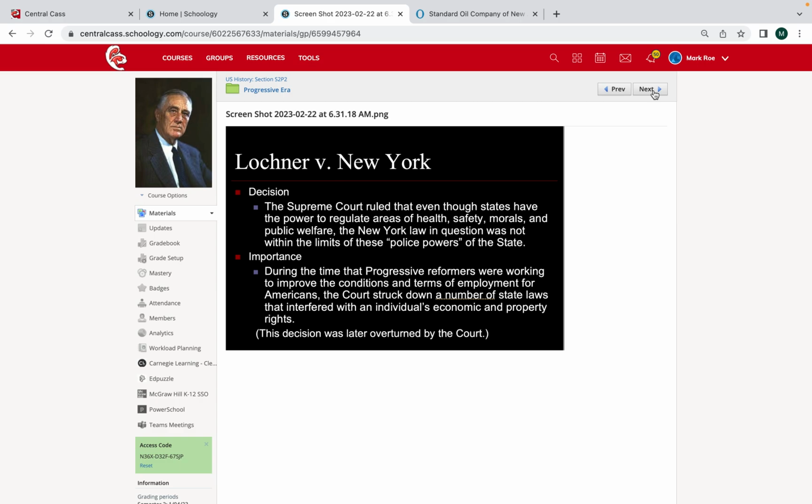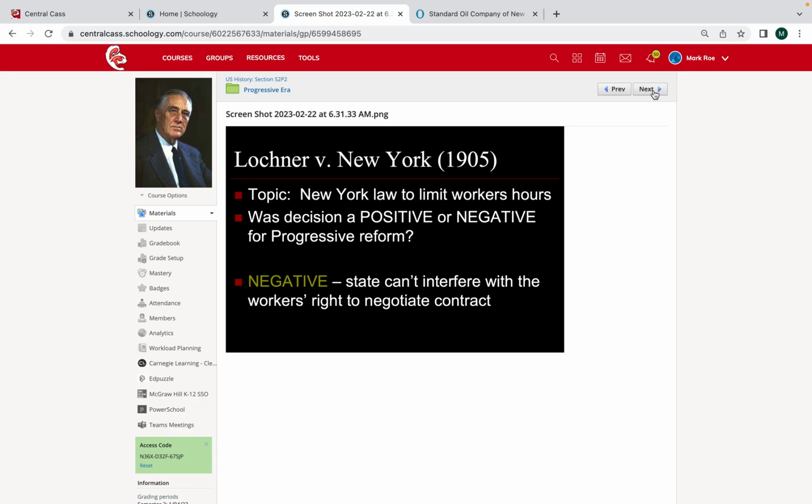for progressivism. The Supreme Court is ultimately going to rule in favor of Mr. Lochner. They're going to rule that this New York law violated the negotiation rights of workers, and the state of New York, which said that we have a police power to limit these bakeries, to limit these bake shops, the Supreme Court doesn't see it that way. Okay, and so this case is ultimately viewed as a loss, so to speak, for progressivism. Now, again, this is early on.